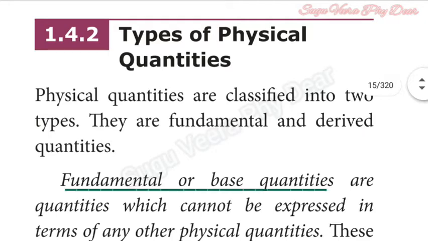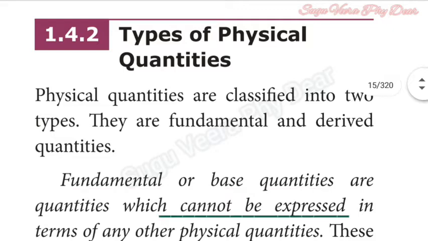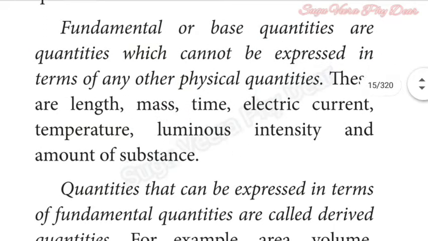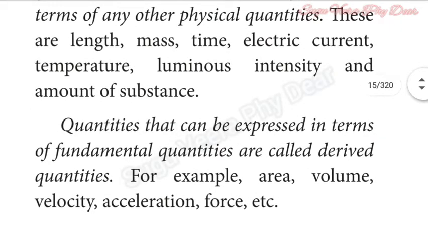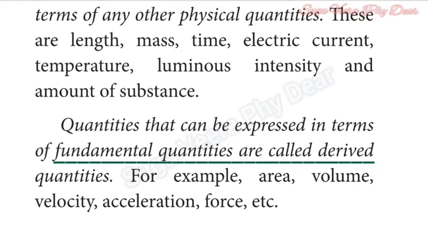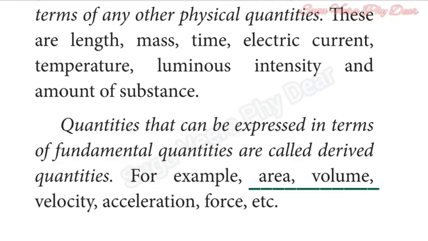Fundamental quantities, or base quantities, are quantities which cannot be expressed in terms of any other physical quantities. These are length, mass, time, electric current, temperature, luminous intensity and amount of substance. Then derived quantities. Quantities that can be expressed in terms of fundamental quantities are called derived quantities. For example, area, volume, velocity, acceleration, force and so on.